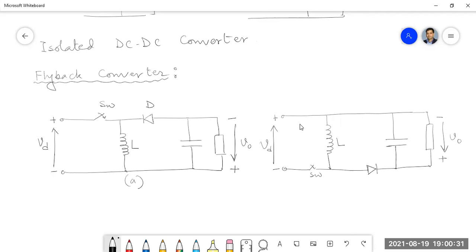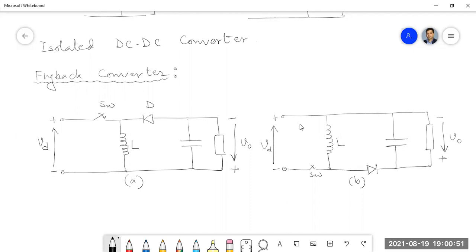Now you analyze this circuit B, and let me know whether I have drawn it for getting the same type of operation as in circuit A. No, sir. Circuit B is definitely different from circuit A. How?